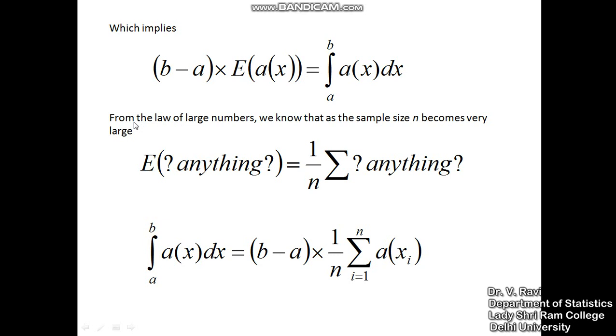We know from statistics the law of large numbers, which states that as n is very, very large, the expectation of anything is approximated by that average. So 1 by n of anything. If in place of this anything I have x, then 1 by n summation x. If I have x square, 1 by n summation x square. So just find out the average of this. So from this, the expectation of A(x) is nothing but 1 by n summation A(x). Therefore, the integral from a to b of A(x) is approximately, this is not exactly equal, approximately equal to b minus a into 1 by n summation A(x_i).